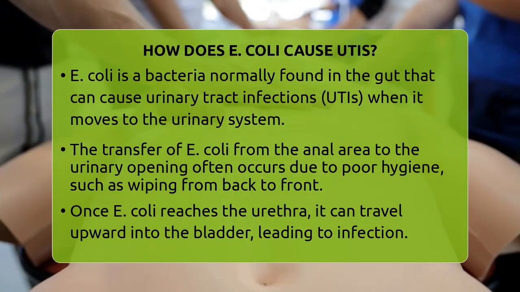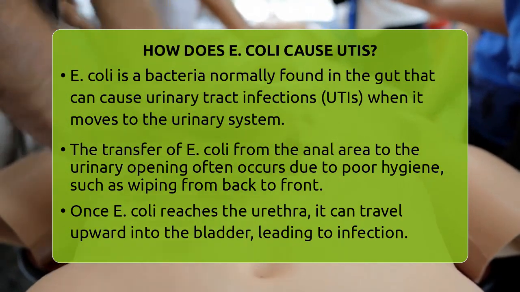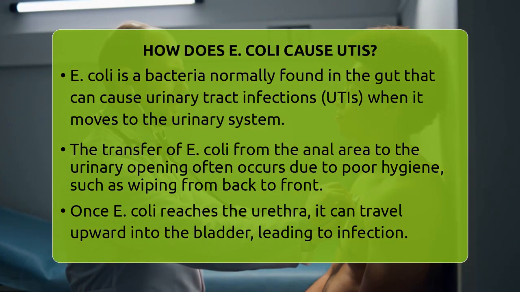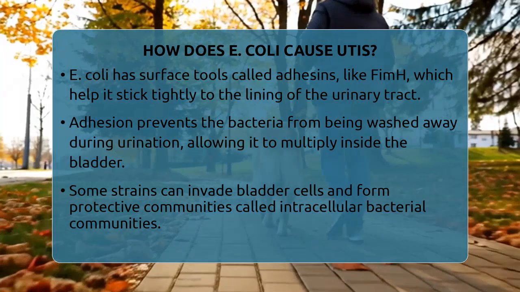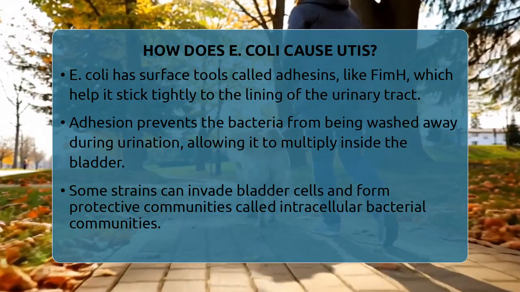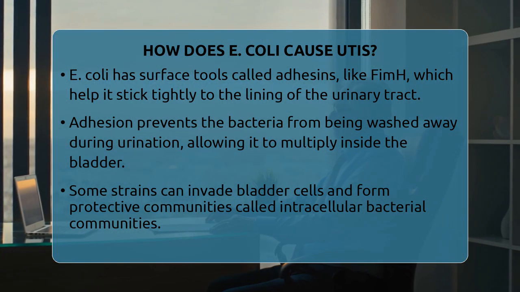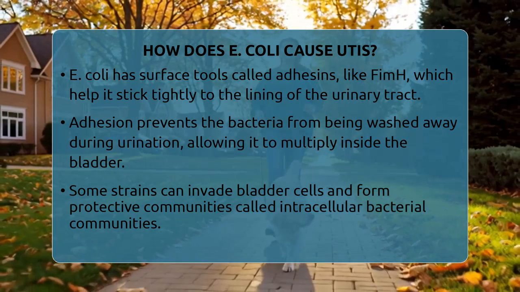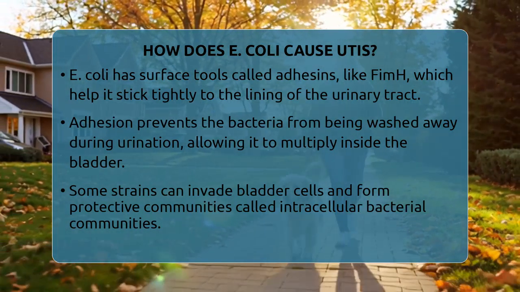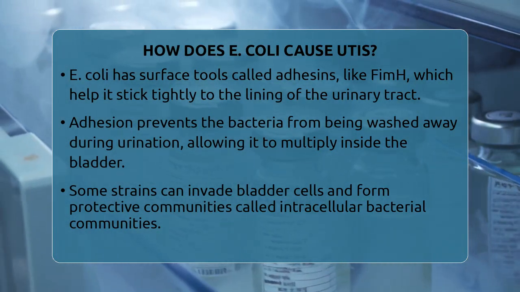The bacteria have special tools called adhesins on their surface. These are like tiny hooks that help E. coli stick tightly to the lining of your urinary tract. One important adhesin is called FimH, which is part of the bacteria's pili, or hair-like structures. This sticking process is crucial because it prevents the bacteria from being washed away when you urinate. Once attached, E. coli can multiply rapidly inside the bladder.